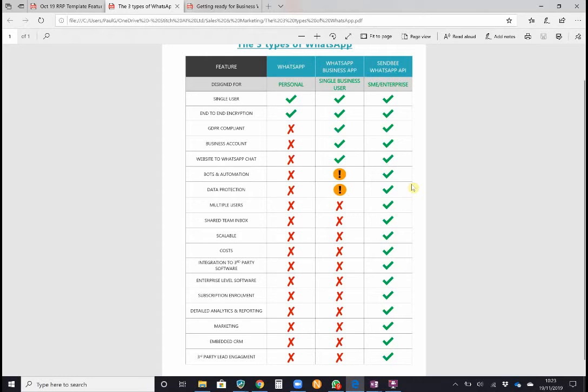WhatsApp Personal, if you are using it for work-related chat, you are in breach of GDPR, data protection. You are also in breach of WhatsApp's terms and conditions. You are not allowed to use personal WhatsApp for non-personal use. It's in their T's and C's.